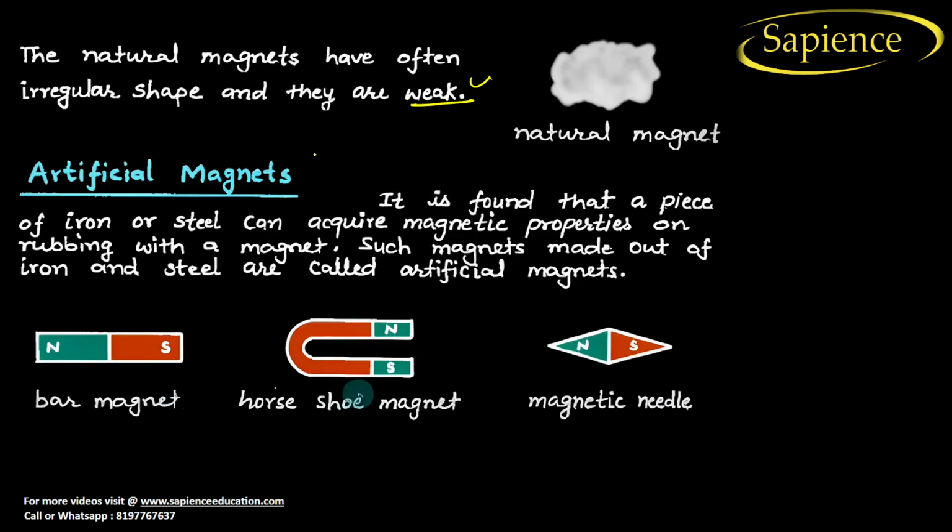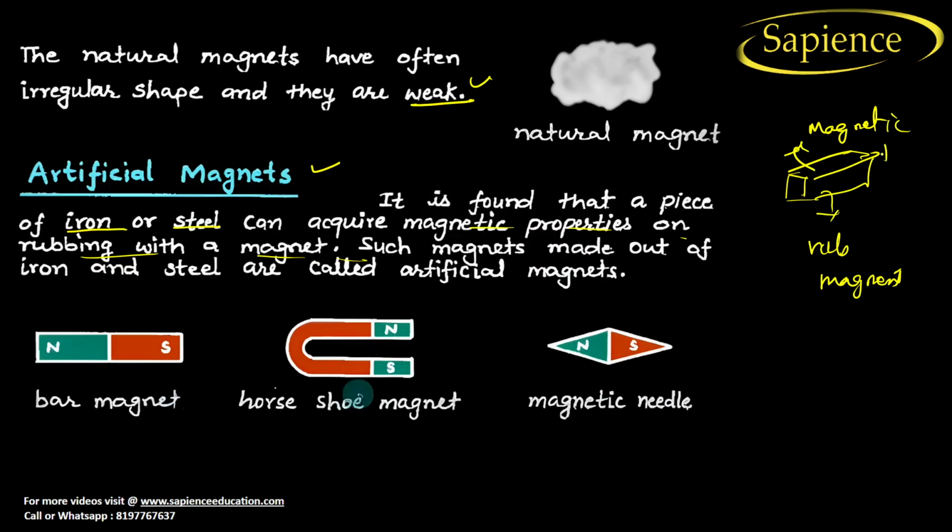Now the artificial magnet, which is made artificially. It is found that a piece of iron or steel can acquire magnetic properties on rubbing with a magnet. Let us suppose there is a piece of iron, cobalt or steel, and if we rub it with a natural magnet, it will possess a strong magnetic property. Such magnets made out of iron and steel are called artificial magnets.